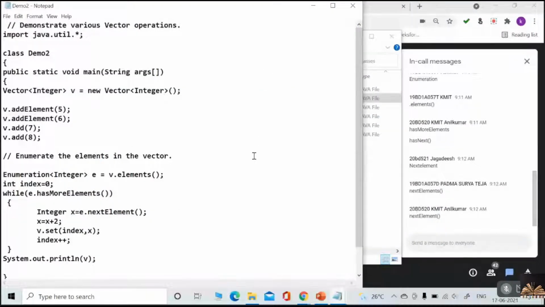See what method you have used to return the elements of type enumeration? The elements method returns enumeration type of elements E. Now you have to call the methods has more elements and next element on this E. Understood now? You have to practice. Unless you practice, you couldn't remember them properly.